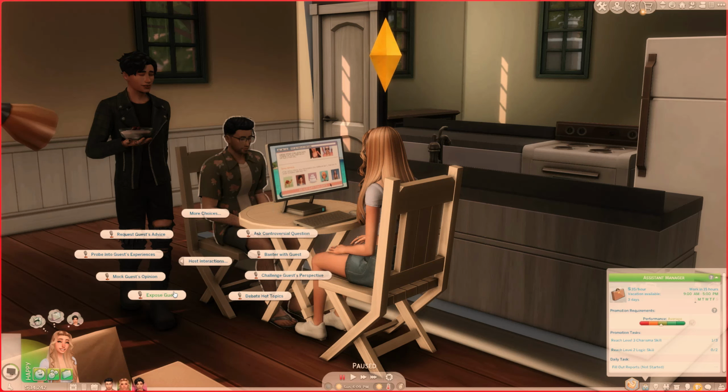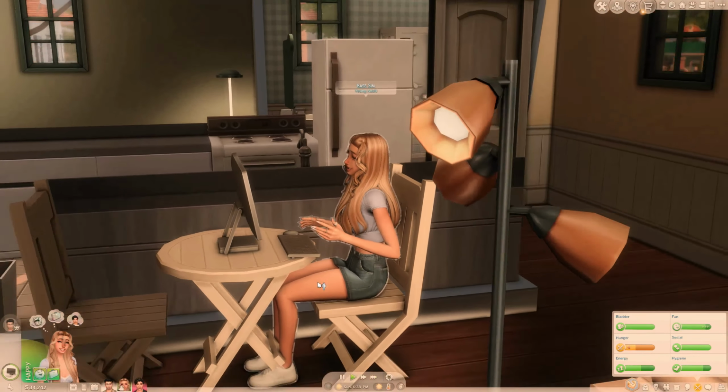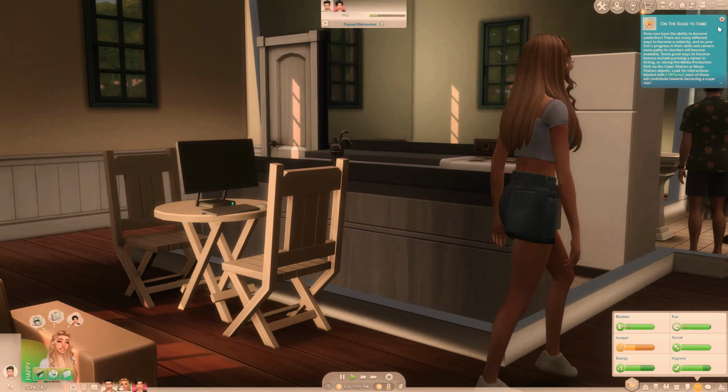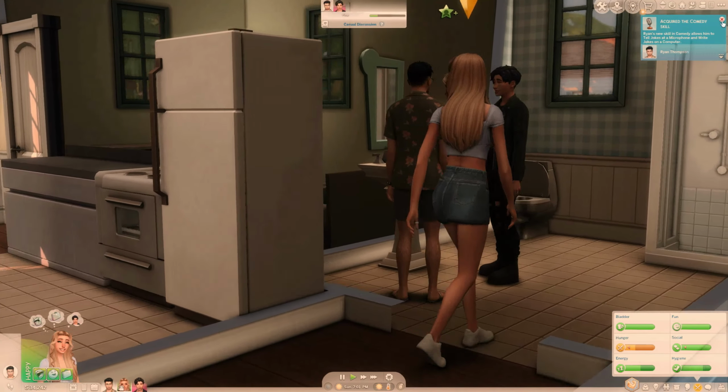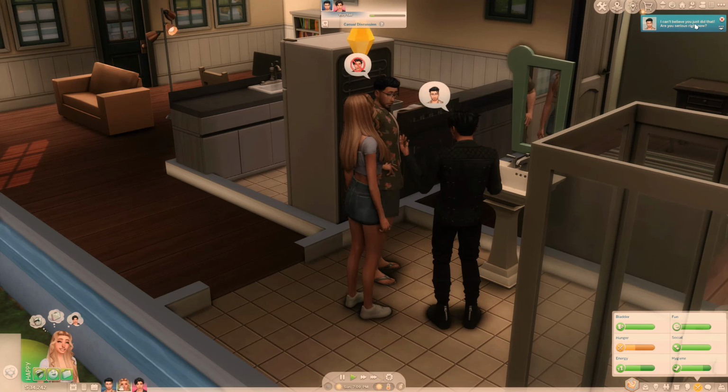That's very cool. What if we expose the guest? I want to see if we get a moodlet for it. It was meant to happen while the podcast was going on, but it doesn't seem to be. Let me see. We did get some fame points. She's now done recording it. She did the interaction after she was done with the podcast.